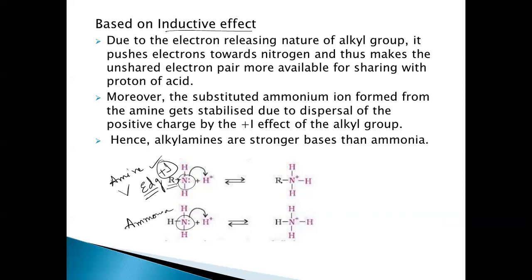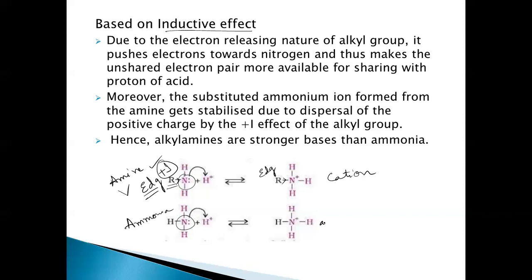We can also explain this based on the stability of the cation which is formed. The substituted cation is more stable because the positive charge on the nitrogen is stabilized by the R group. Because of the electron donating capacity of the R group, it shares and decreases the positive charge, thereby making the cation more stable.